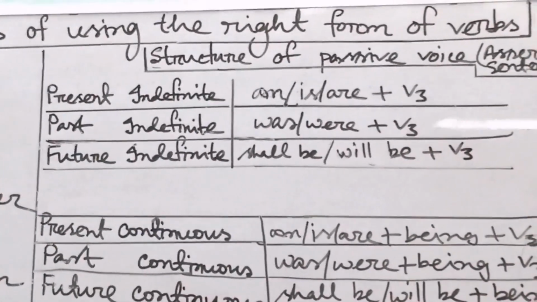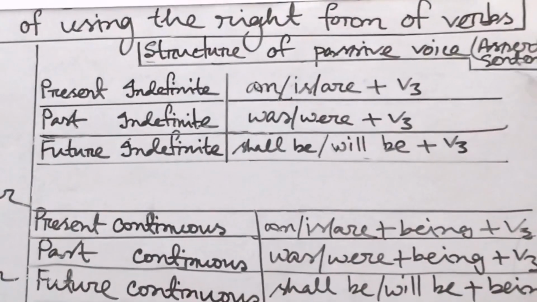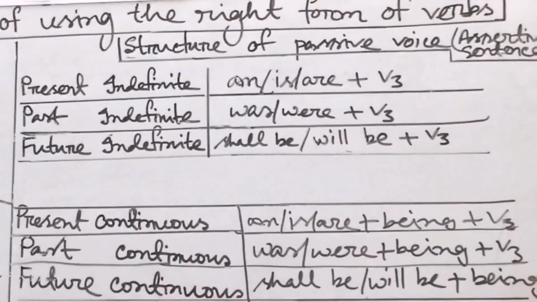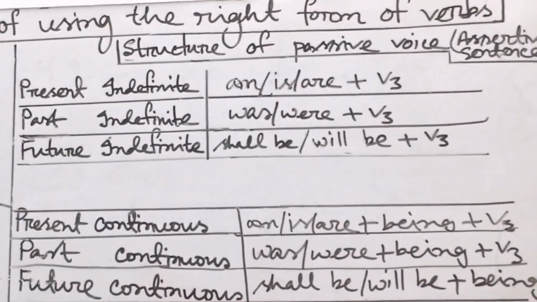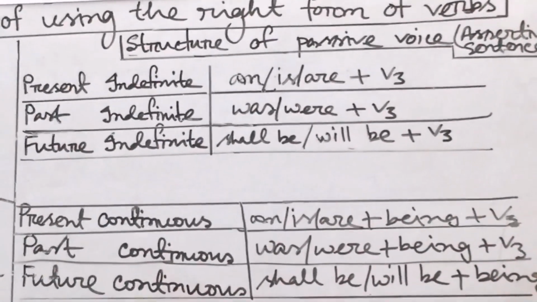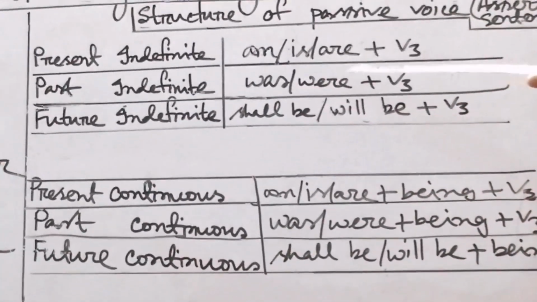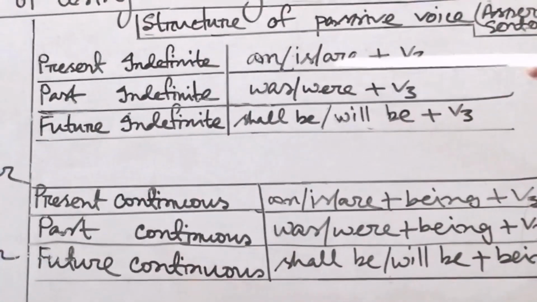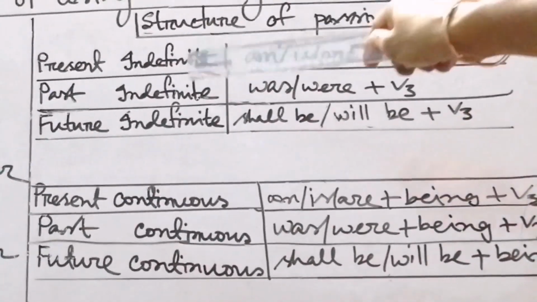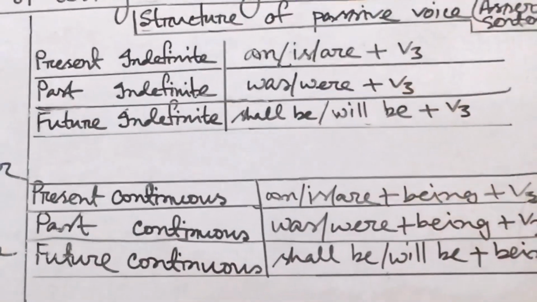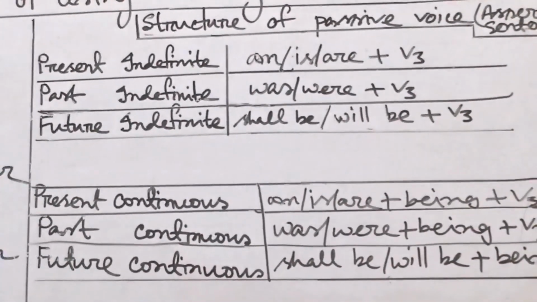Then here you may find by plus the subject becoming the object, or we may find other prepositions, that is to, sometimes with. So what is the passive structure of present indefinite tense? Am, is, are plus v3. At first the object will be the subject, and lastly the subject will be the object.